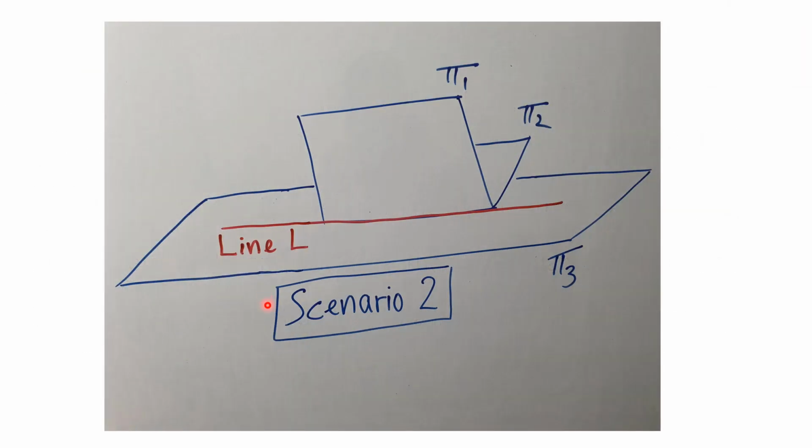So firstly, if this is the first plane and this is the second plane, you can work out the intersecting line of the first two planes. If this line L lies on the third plane, can you see this is the third plane? Then you have scenario 2, wherein these three planes, 1, 2, and 3, actually meet along this red line. This is scenario number 2.